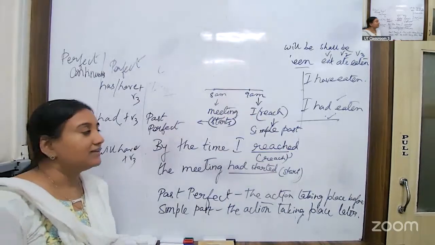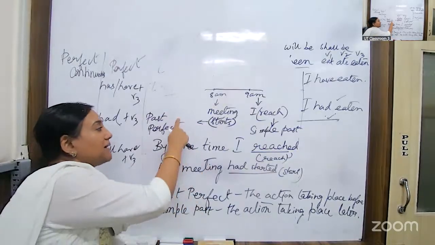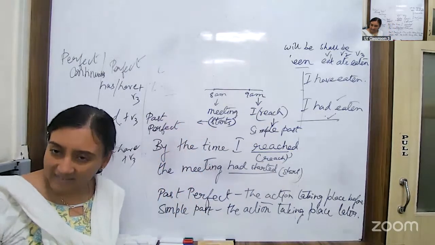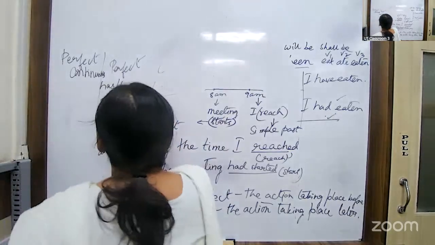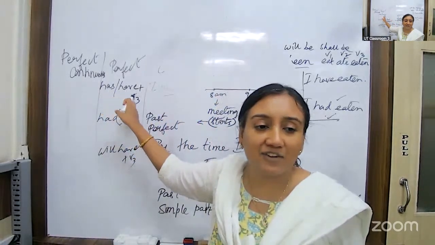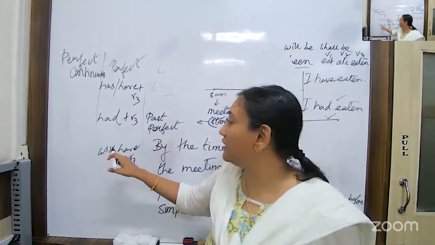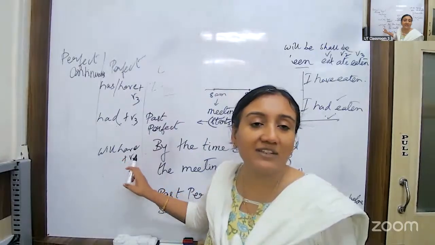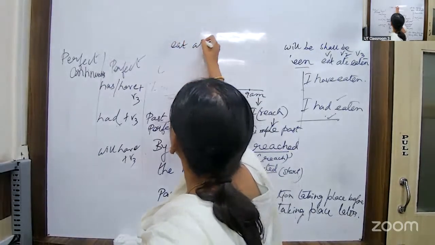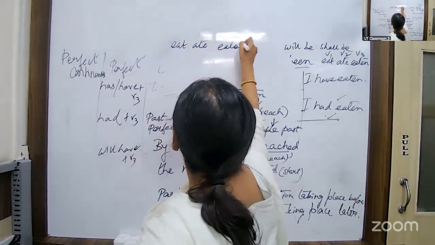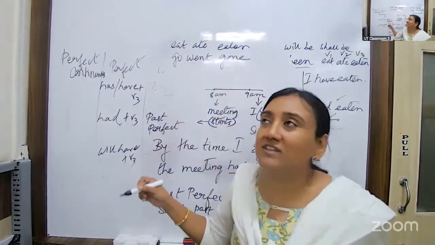Listen carefully. So, past perfect of start, correct? We need to write the past perfect of the verb start. What is past perfect? Over here, see, I have written: present perfect is has or have, then the third form of the verb. Past perfect is had, and then the third form of the verb. And then future perfect is will have, and then third form of the verb. What is third form of the verb? Like eat, ate, eaten. Go, went, gone. Okay, so these are the third forms.